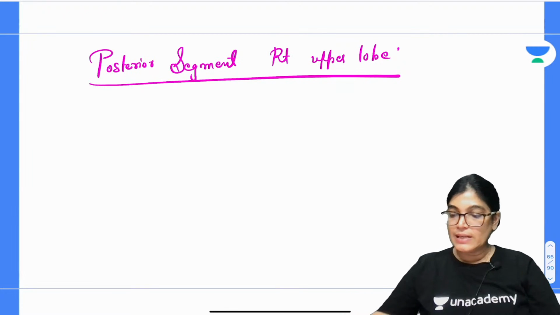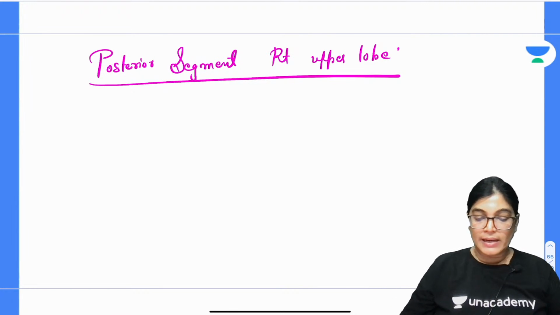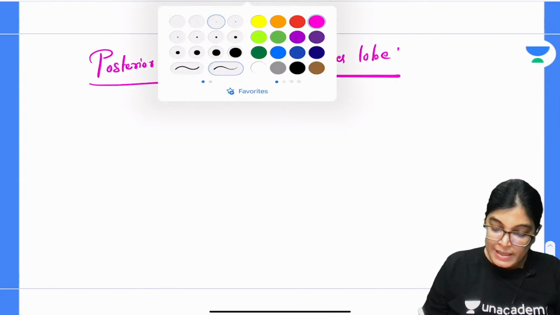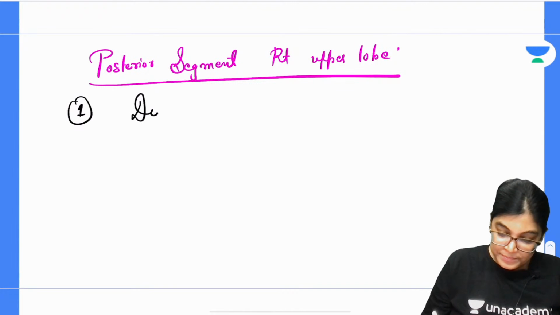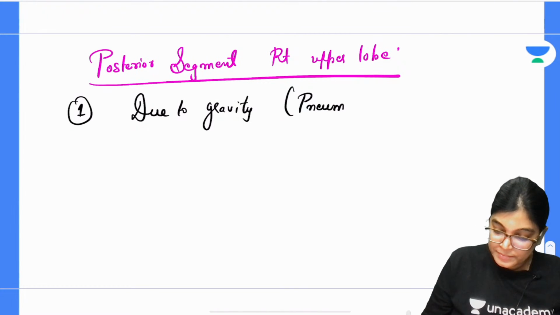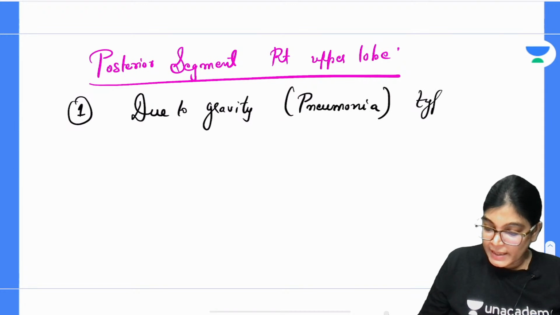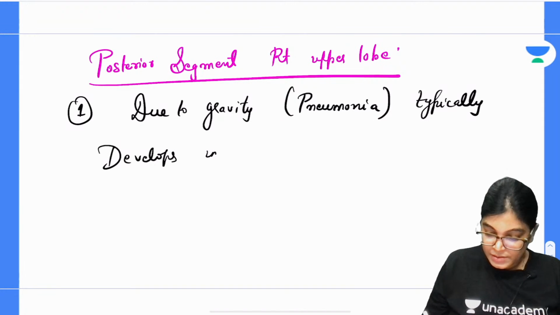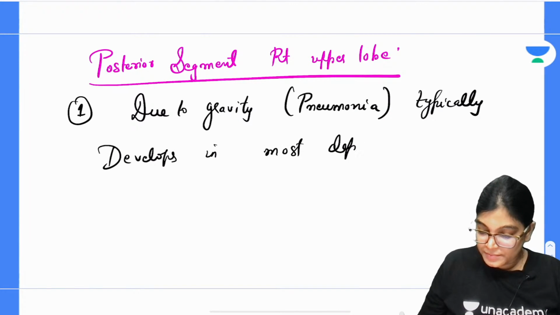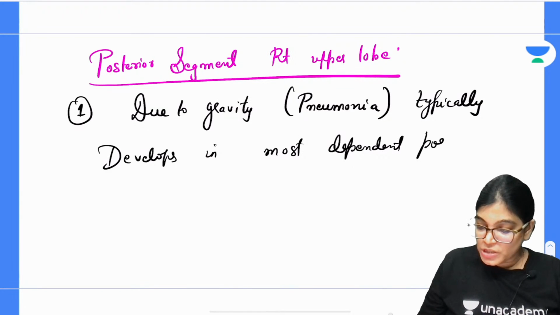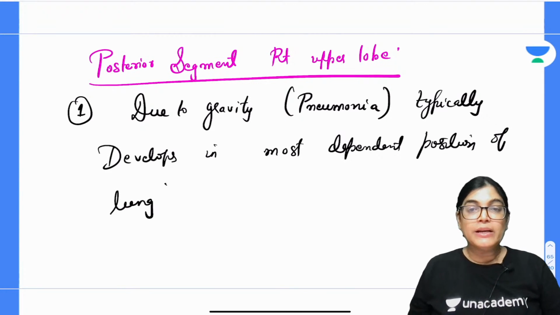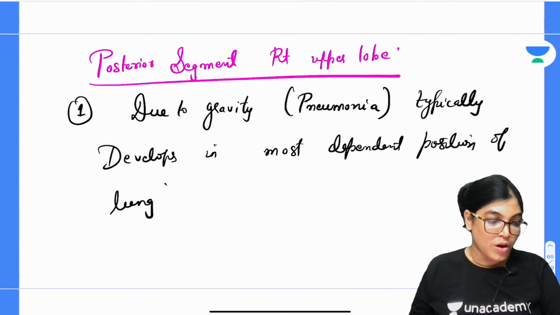Due to gravity, pneumonia typically develops in the most dependent part of the lung, in the most dependent position of the lung. So due to gravity, pneumonia has to develop in the most dependent position of the lung.